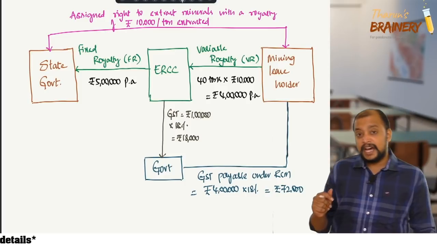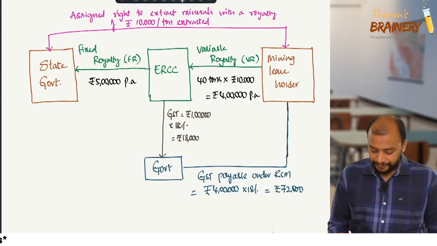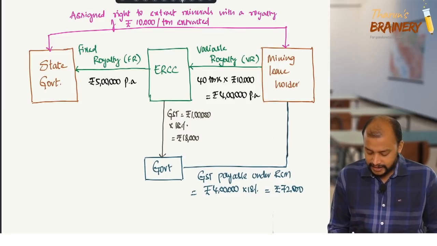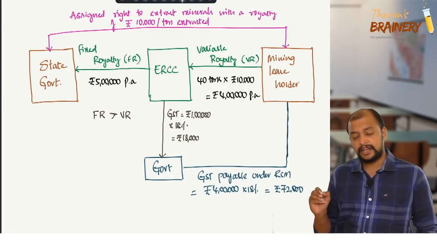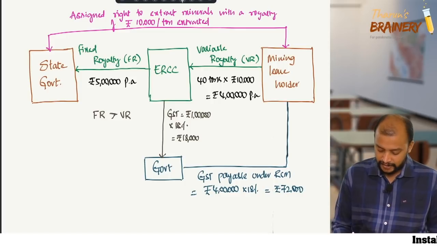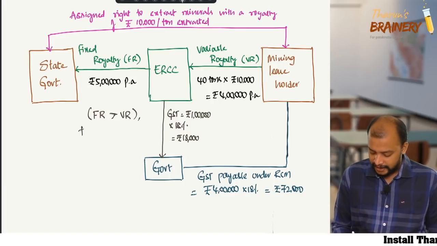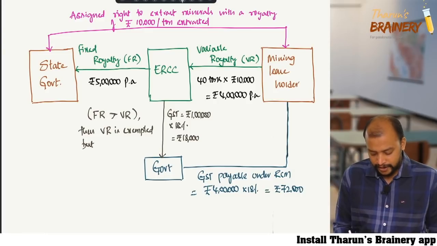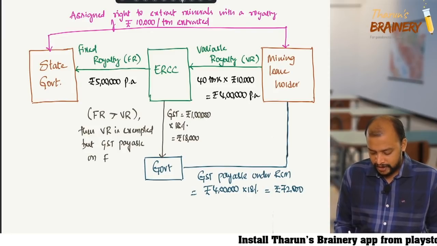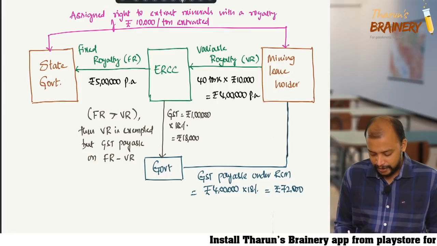Now, ERCC is exempted to what extent? When fixed royalty is greater than variable royalty, then variable royalty is exempted, but GST is payable on fixed royalty minus variable royalty.